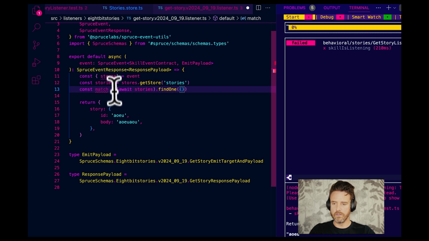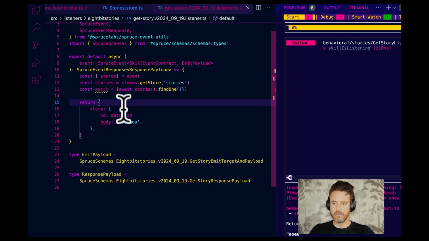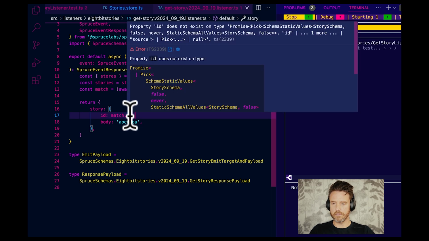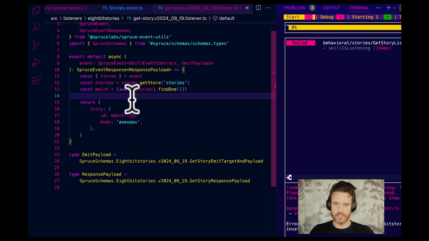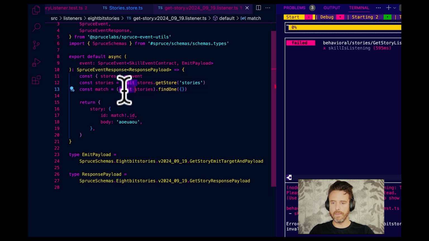And then let's go match.id. This is mad because it could be optional, so let's bang it. All right, we're definitely going to need to write a 404 version of this. Oops, let's do that. See, I put the await in the wrong spot.